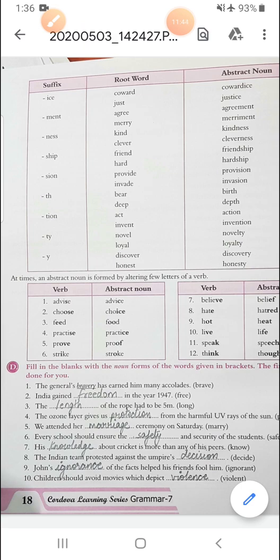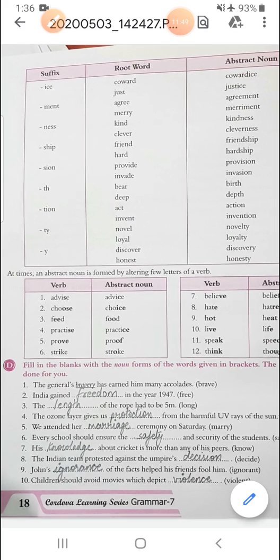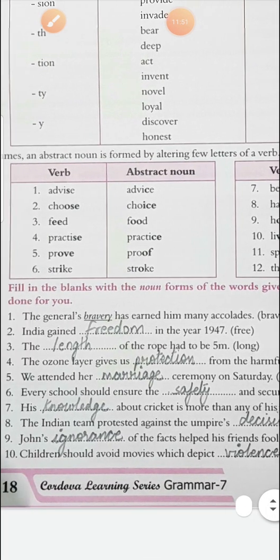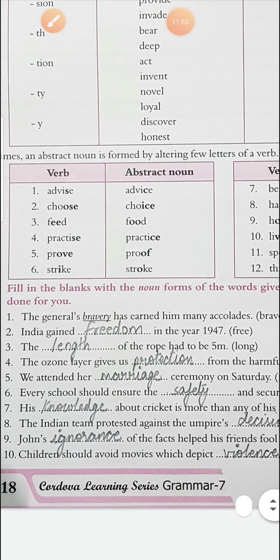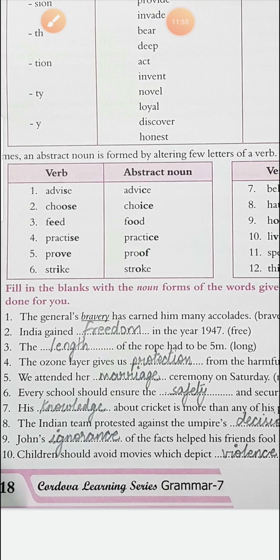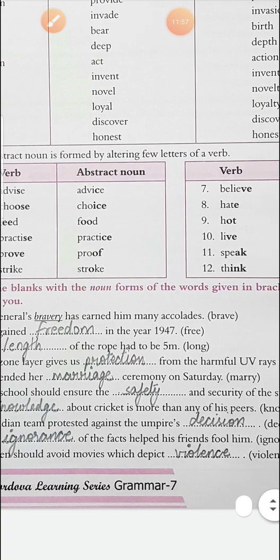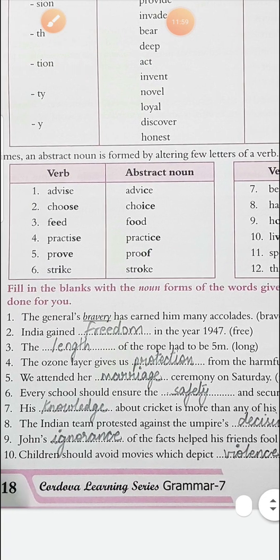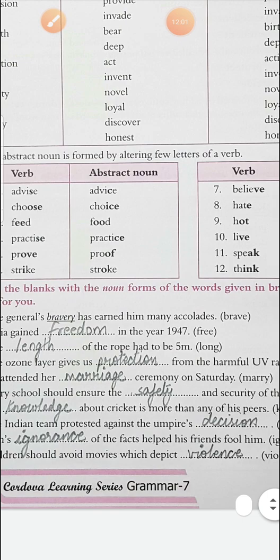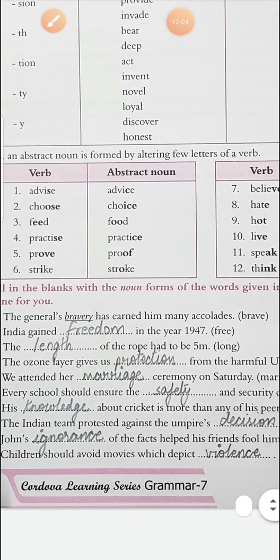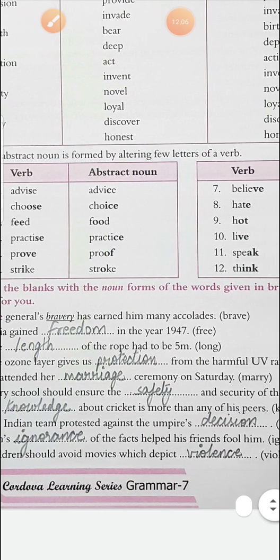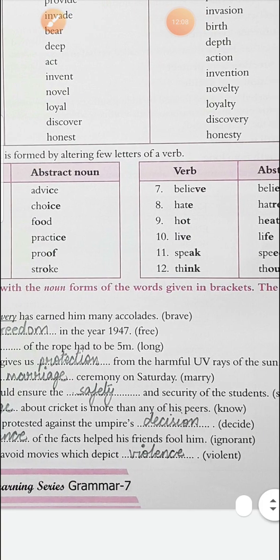Like brave becomes bravery, India gained, free becomes freedom, the long becomes length, the ozone layer gives us protection, protect becomes protection, we attended her, marry becomes marriage, ceremony on Saturday, every school should ensure the safe becomes safety and